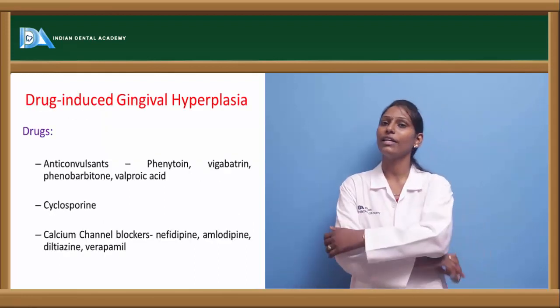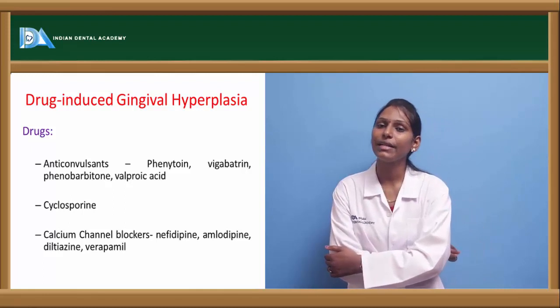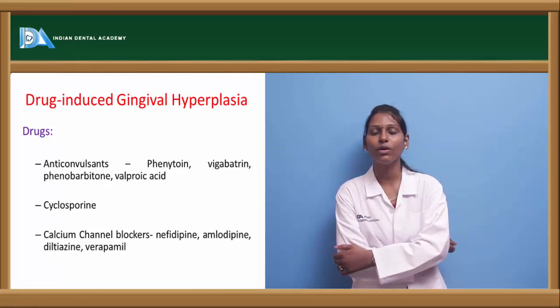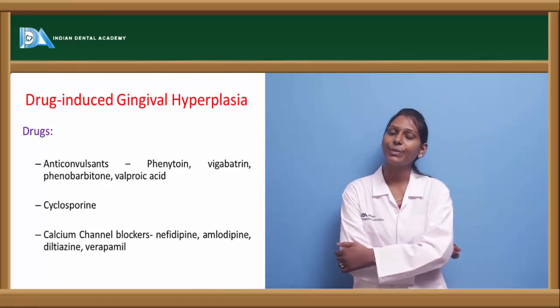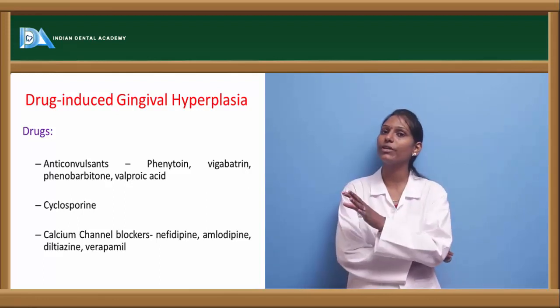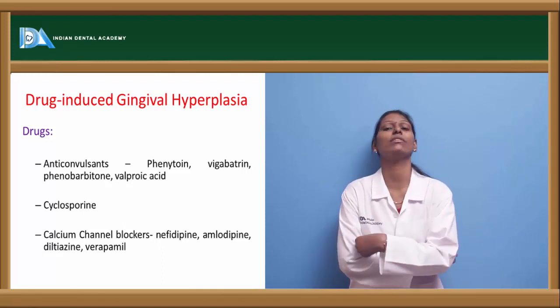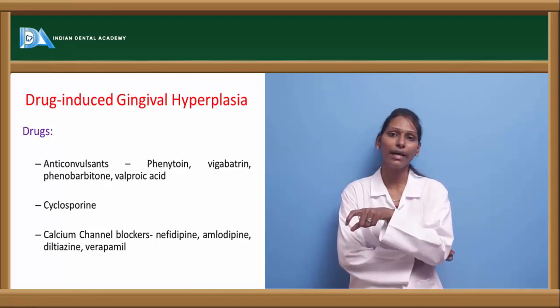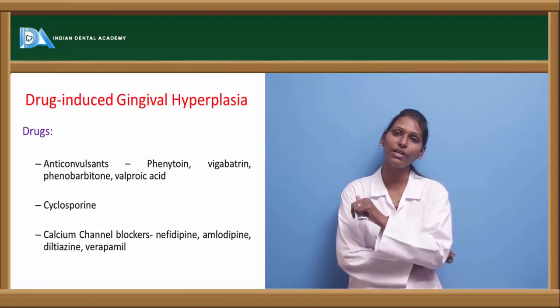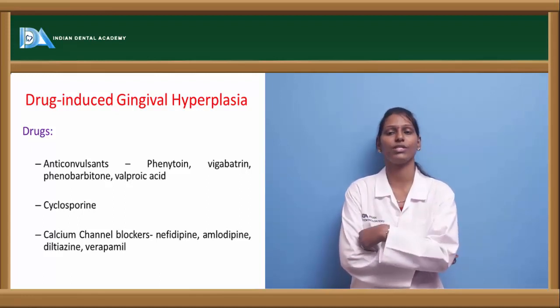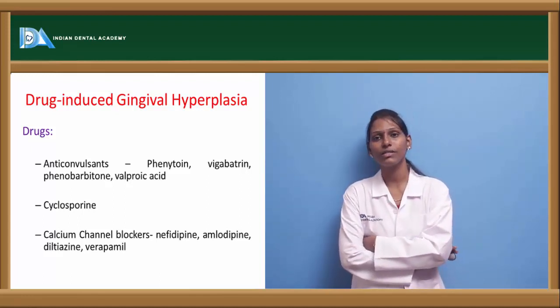Next, coming to drug-induced gingival hyperplasia. In this condition, certain drugs have a tendency of causing gingival enlargement. Here, one important thing is that it is not because of formation of new fibrous tissue, but because of dysregulation of the cytokine production, which is responsible for the fibrotic tissue formation. Whenever there is this dysregulation of cytokines, we can see a gingival hyperplasia.